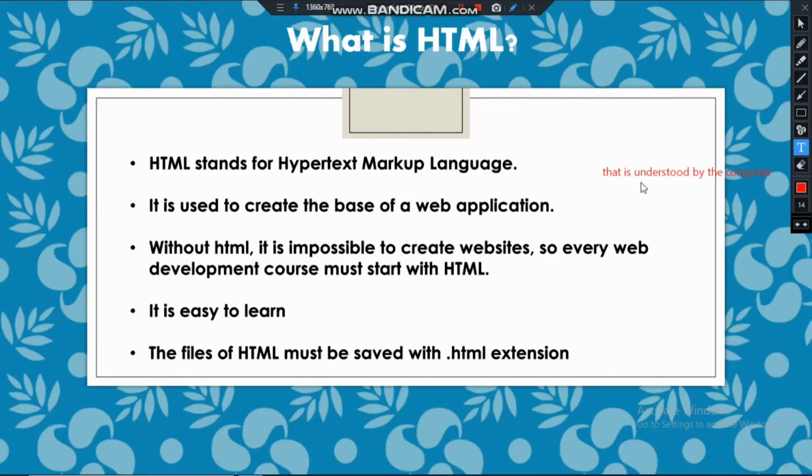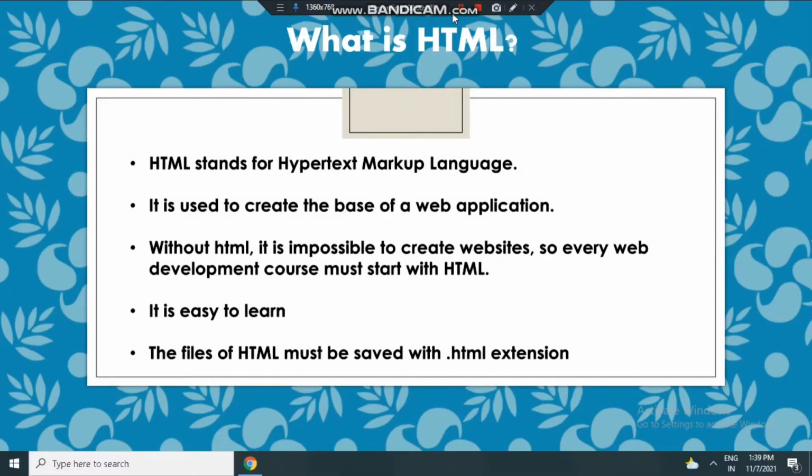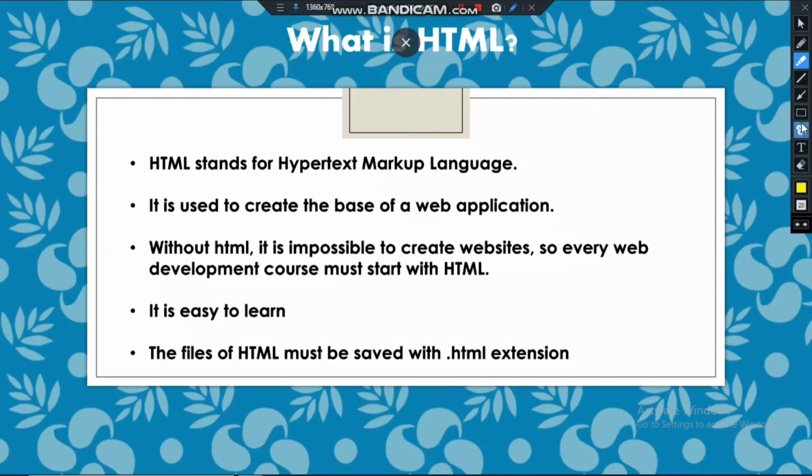And the meaning of markup is it instructs the computer how, or basically we can say in which format, to display the text.